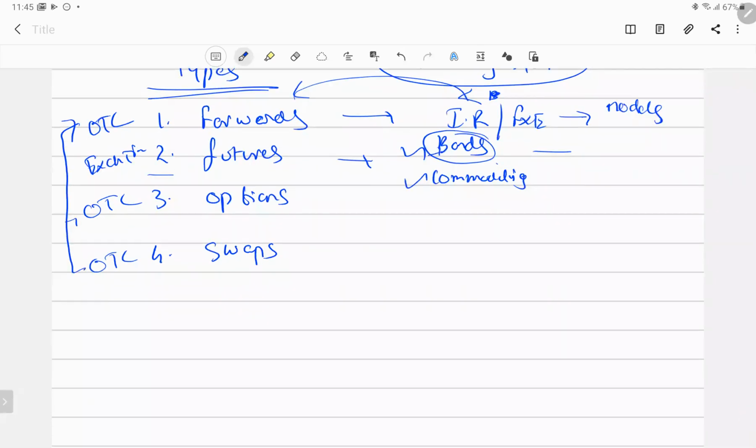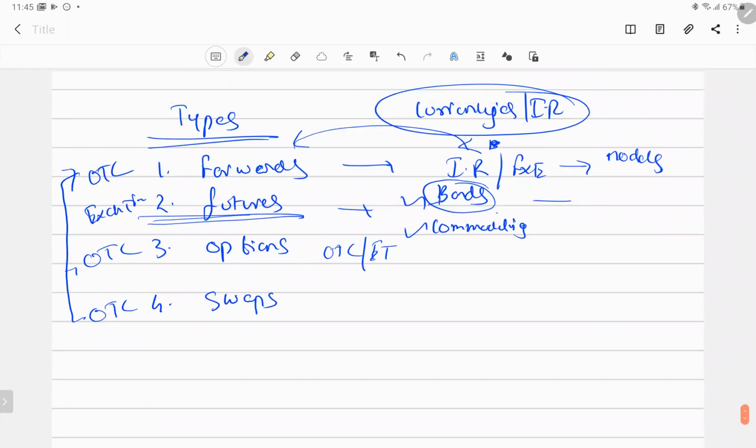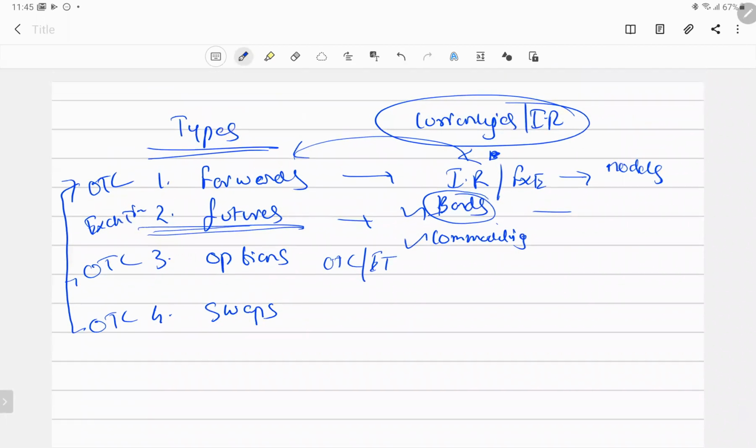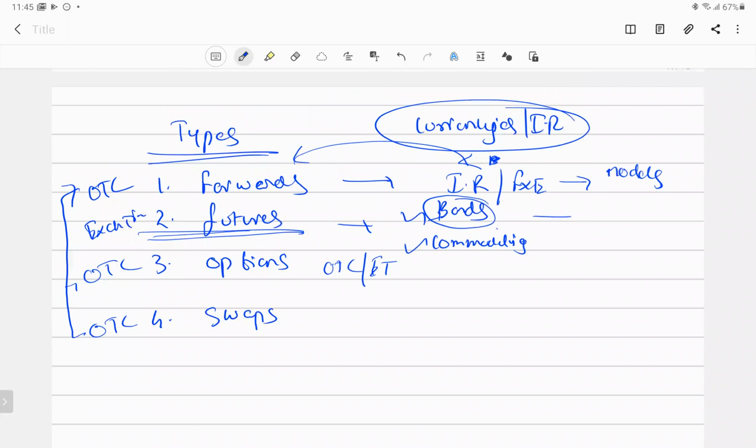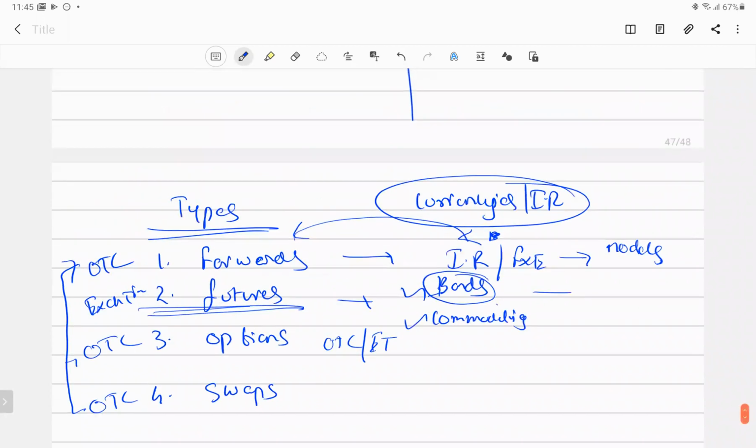Futures are mostly exchange traded. Even options, nowadays, are both OTC and exchange traded. So you just remember this one. Which type of market do these derivative instruments normally deal in? That is enough, right?